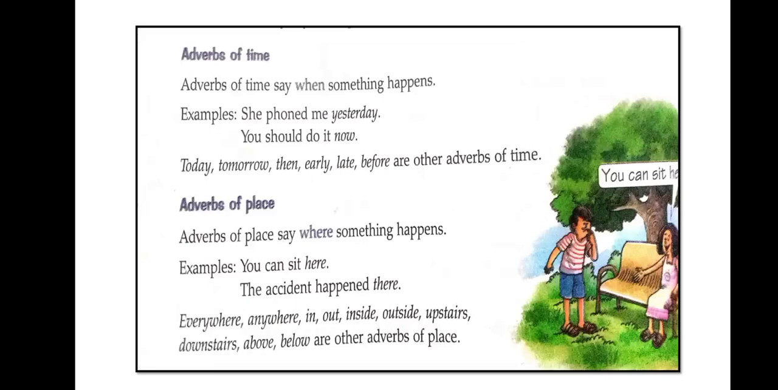For an example, you can sit here, right? Here is the place. So here we are showing a place. Then the second one: the accident happened there. So here and there, these two show the place, right? So this is called adverbs of place. Everywhere, anywhere, in, out, inside, outside, upstairs, downstairs, above, below, these all are adverbs of place. So I hope you have understood.